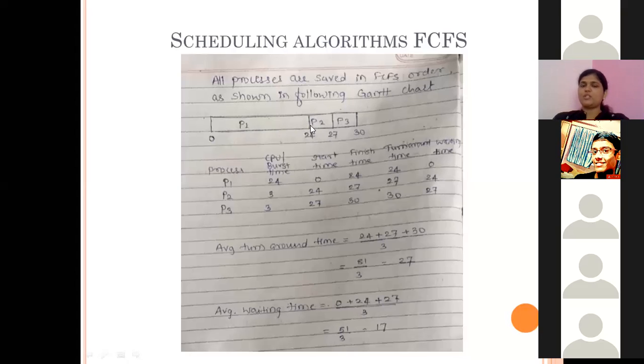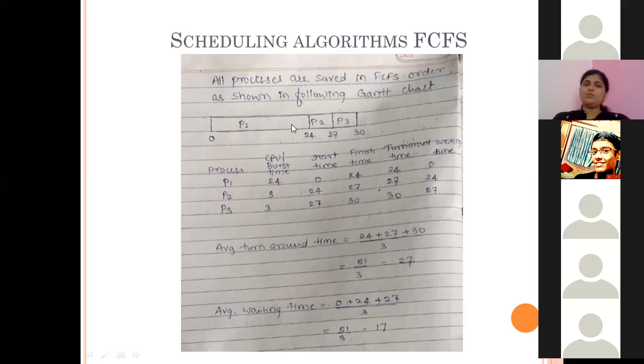From the 24th time unit, process P2 starts and requires 3 time units, so it goes till the 27th time unit. Then from the 27th time unit, P3 starts and goes till the 30th time unit. This representation of the processes in this chart is known as a Gantt chart.